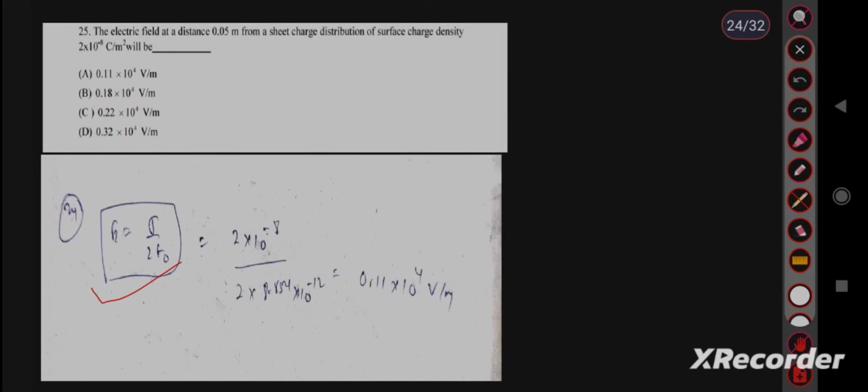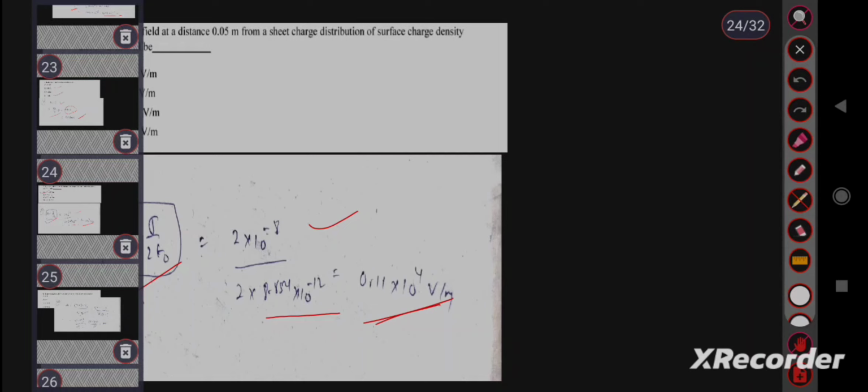Surface charge density value is given as 2 into 10 to the power minus 8 coulomb per meter square, and we all know the value of epsilon naught is 8.854 into 10 to the power minus 12. So after solving, we get electric field 0.01 into 10 to the power 4 volt per meter. So the required answer is option A. Then move to the next question.